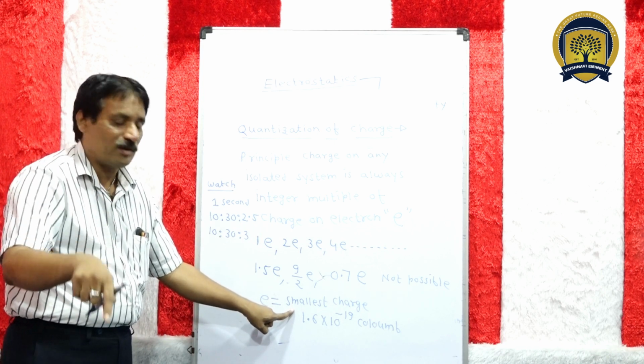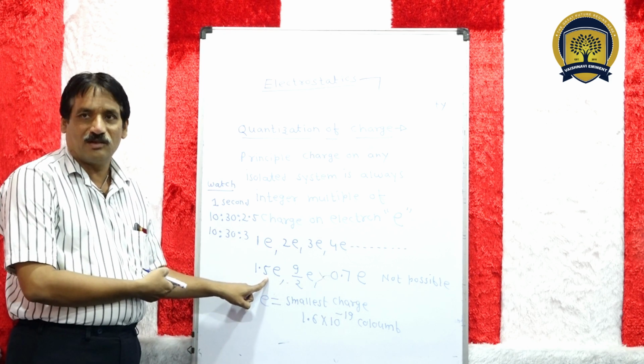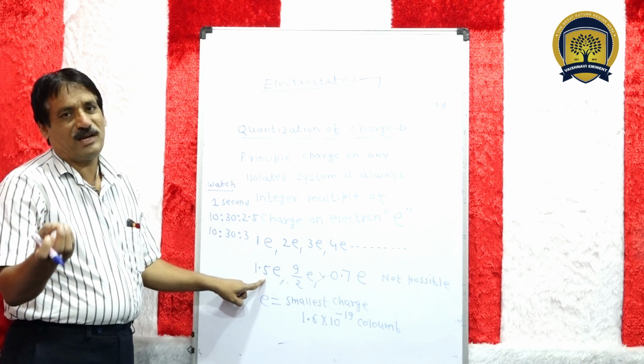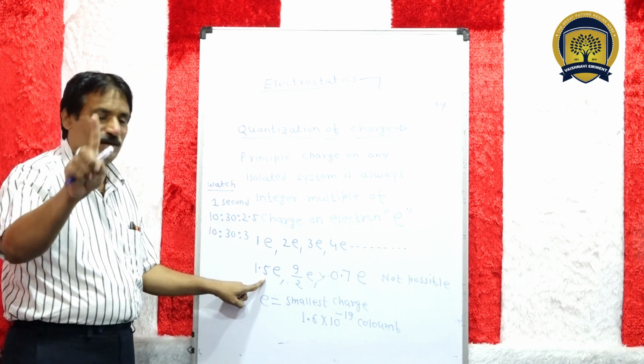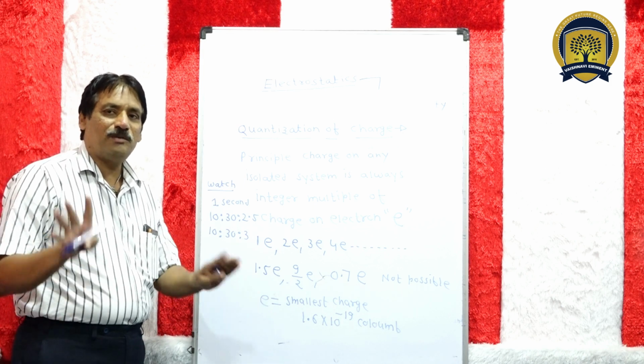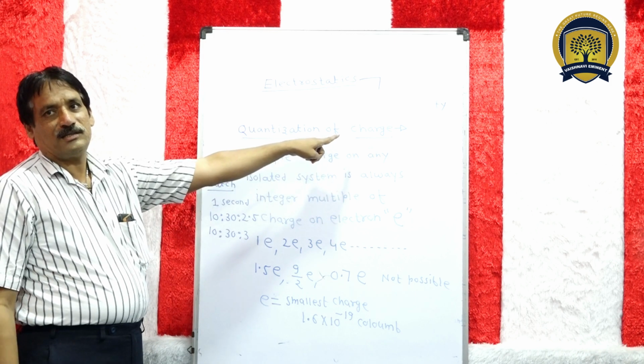In a similar way, e is the smallest charge. So it is not possible in fraction. जैसे 0.5 है, तो 0.5 is not possible because the smallest charge is e. So 1.5e charge is not possible. This is called quantization of charge.